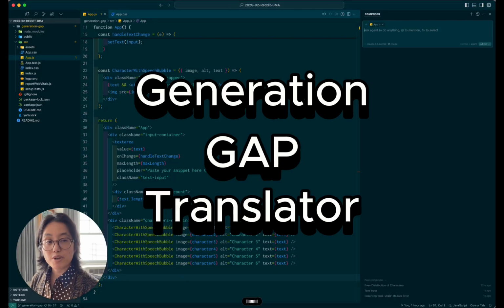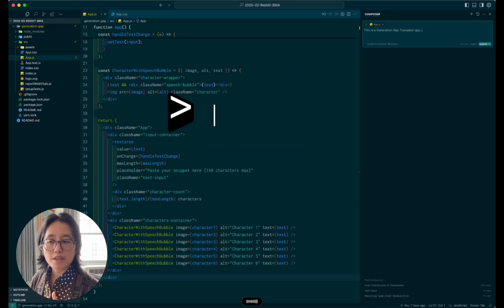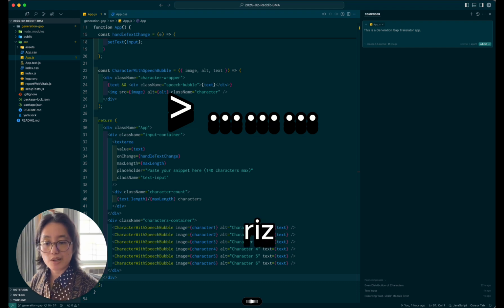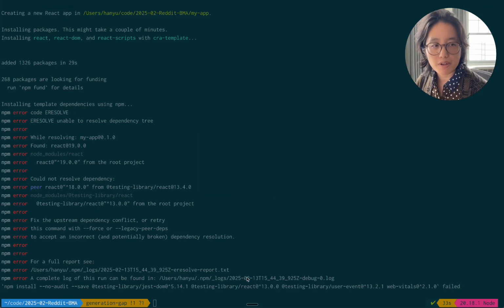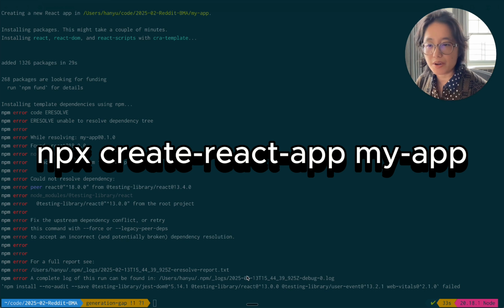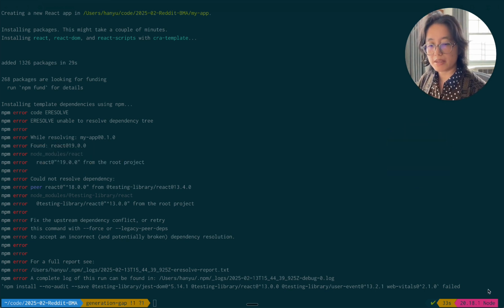A generation gap translator app. Whatever I type into the input is going to be translated into generational slang. First step, create React app, and I already have an error. Let's try something else.